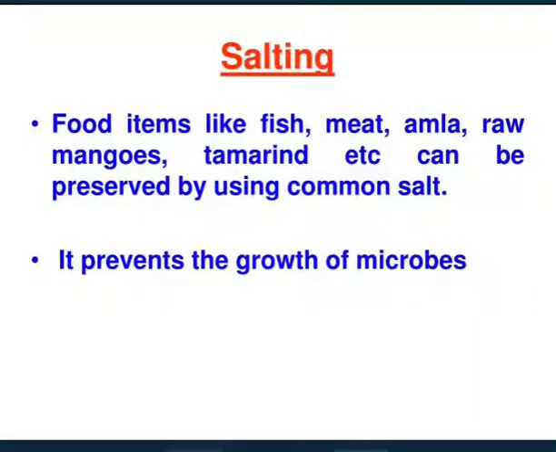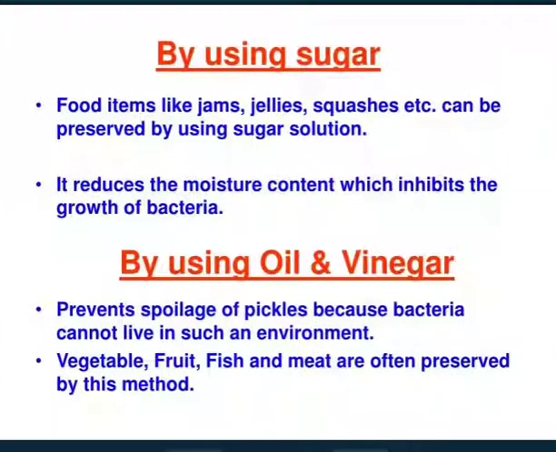Salting. Food items like fish, meat, amla, raw mangoes, tamarind, etc. can be preserved by using common salt. It prevents the growth of microbes. By using sugar. Food items like jams, jellies, squashes, etc. can be preserved by using sugar solutions. It reduces the moisture content which inhibits the growth of bacteria.